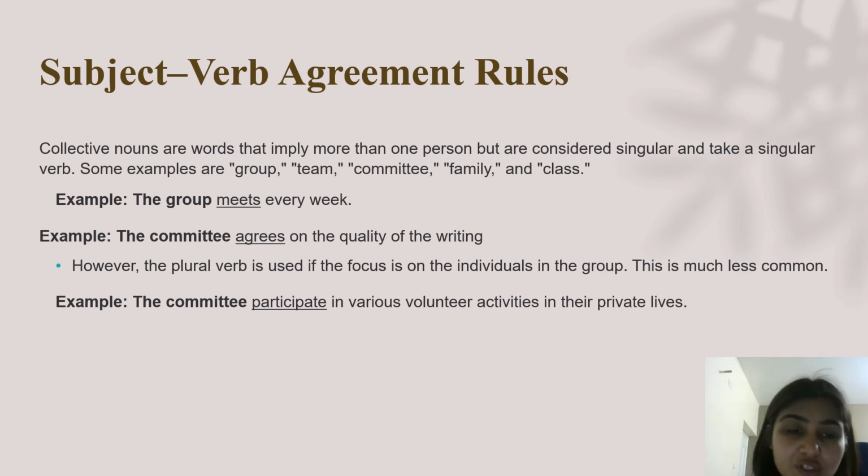But we have an exception here. "The committee participate in various volunteer activities in their private lives." So you might ask me a question: why is it plural here and not singular? The reason is sometimes the plural verb is used if the focus is on the individuals in the group. So even though we are referring to a group, if the focus is on the individuals, then at times we use a plural verb, but this is much less common. So that is the reason here, since we are focusing on individuals, the verb is plural: "The committee participate in various volunteer activities in their private lives."